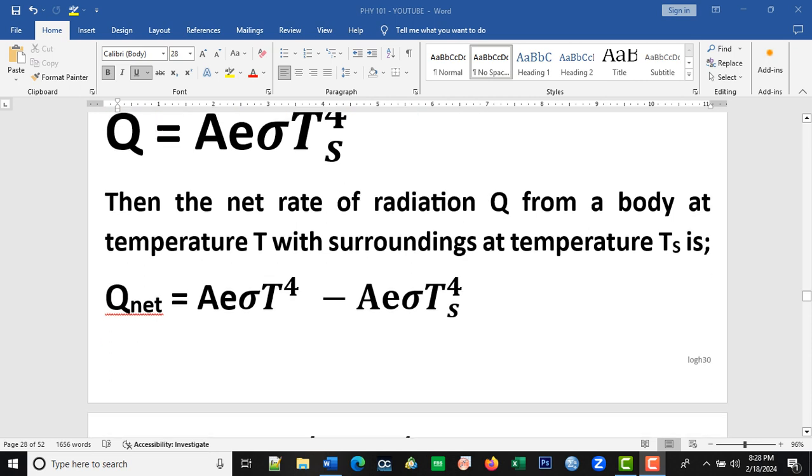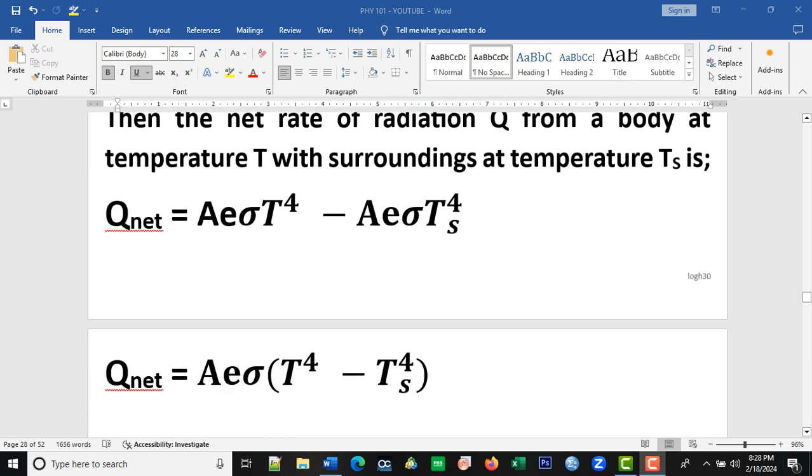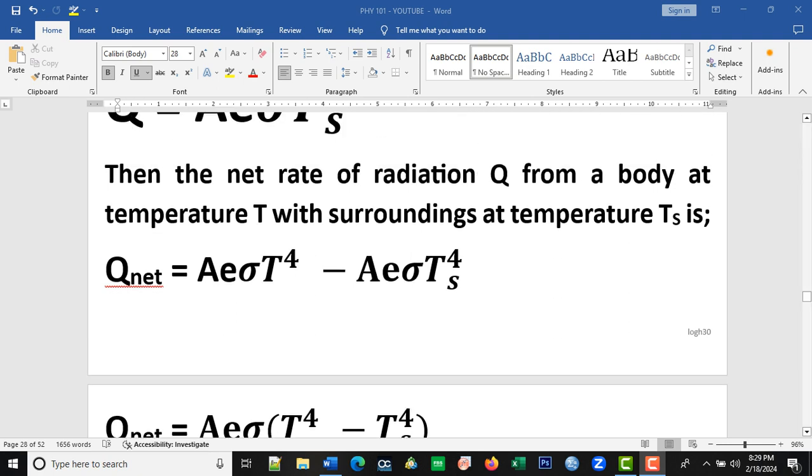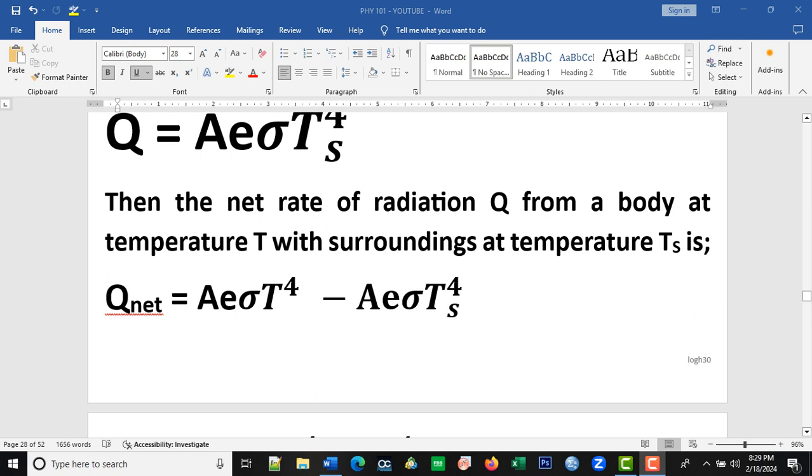But in a situation where the body has a different temperature from that of the surrounding, we can then use the expression here for the net rate of radiation.